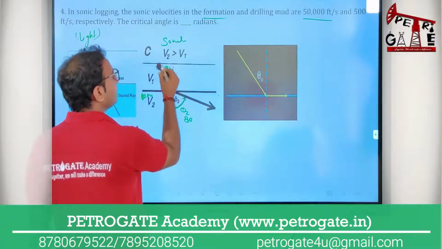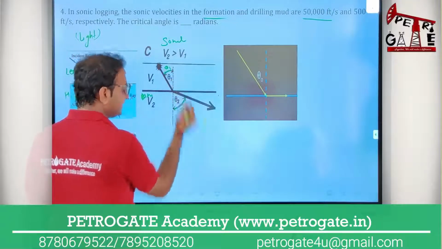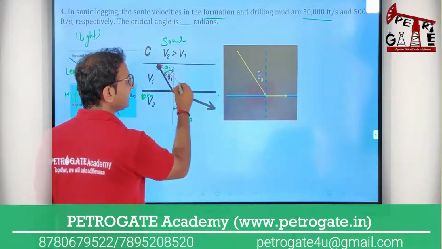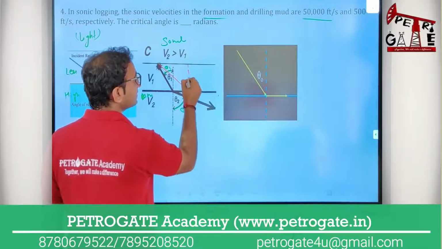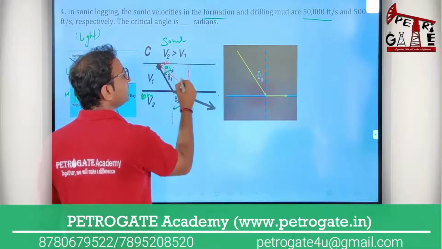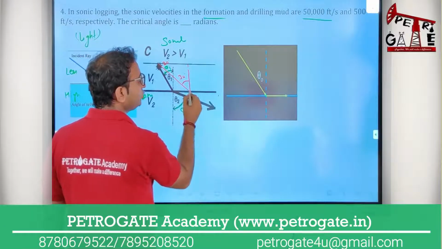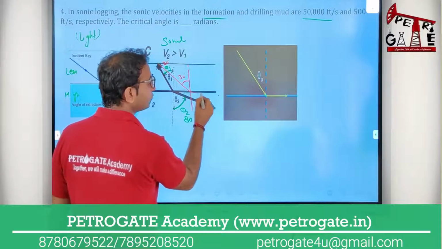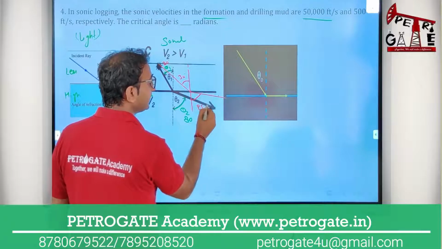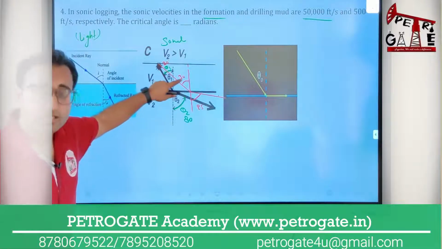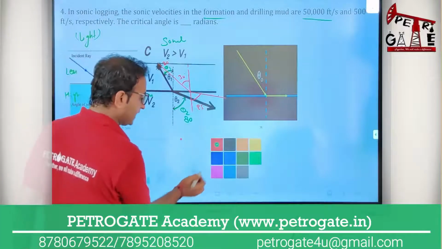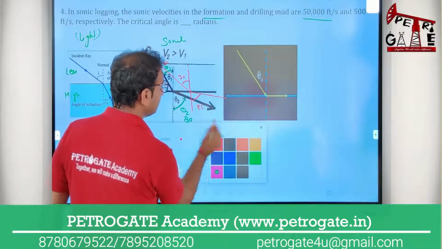If you are increasing the incident angle like this, suppose this angle is 20 degree, now you have this angle 30 degree, and the refracted angle also increases, this angle is now like 85 degree. So once you increase the incident angle, your refracted angle also increases.